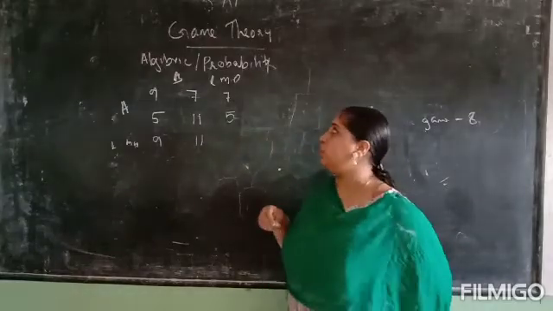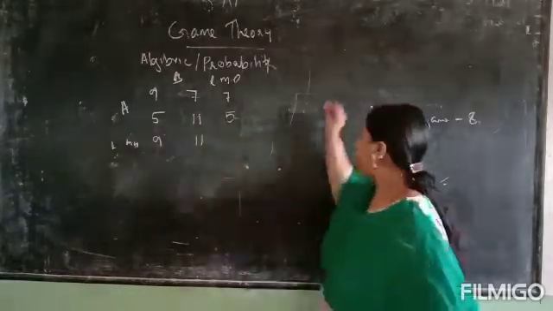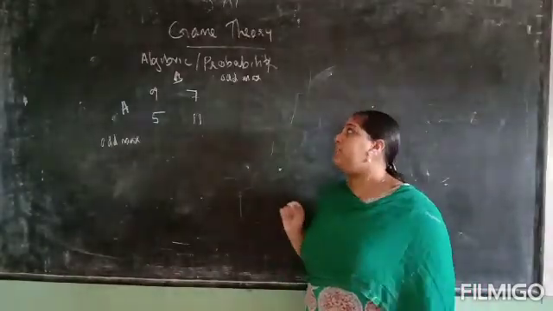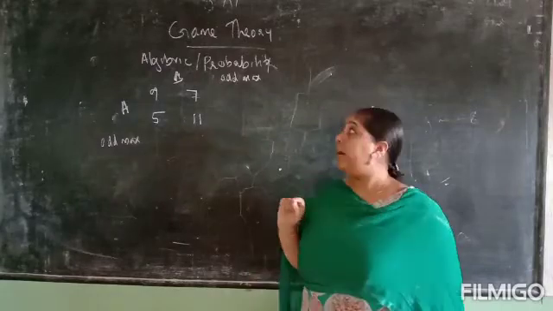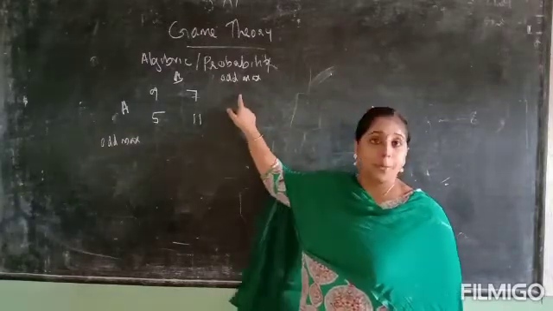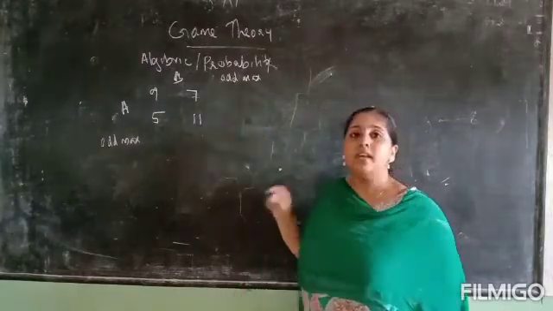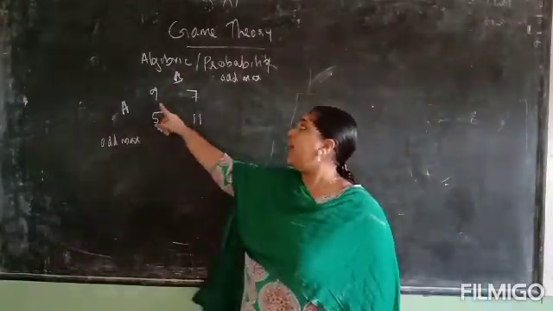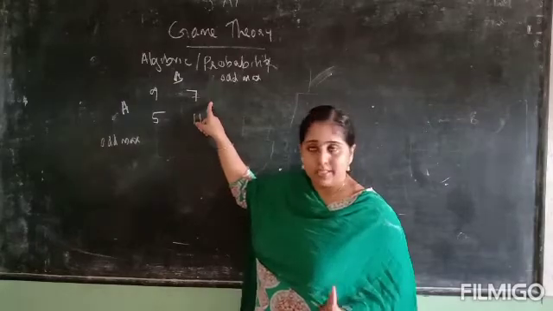So next we can do it in the algebraic method. In the probability method, first of all we want to find the oddments. Oddments means the difference between the values. Here 9 minus 7, 2 is the difference.